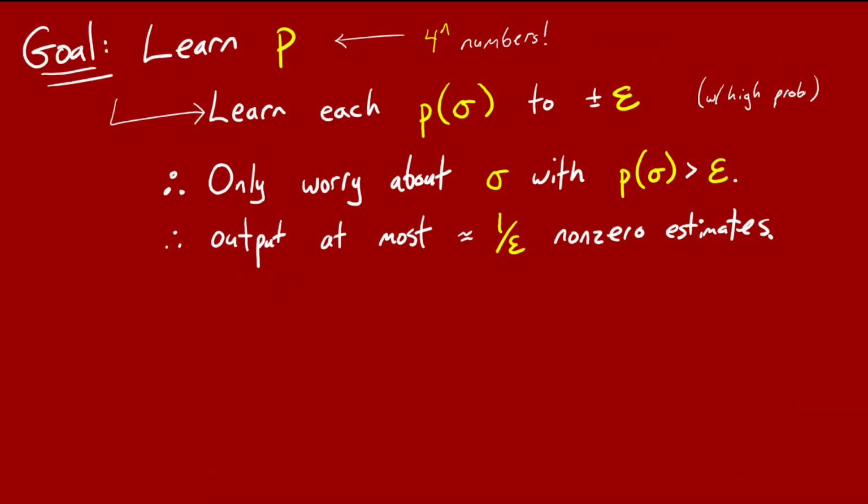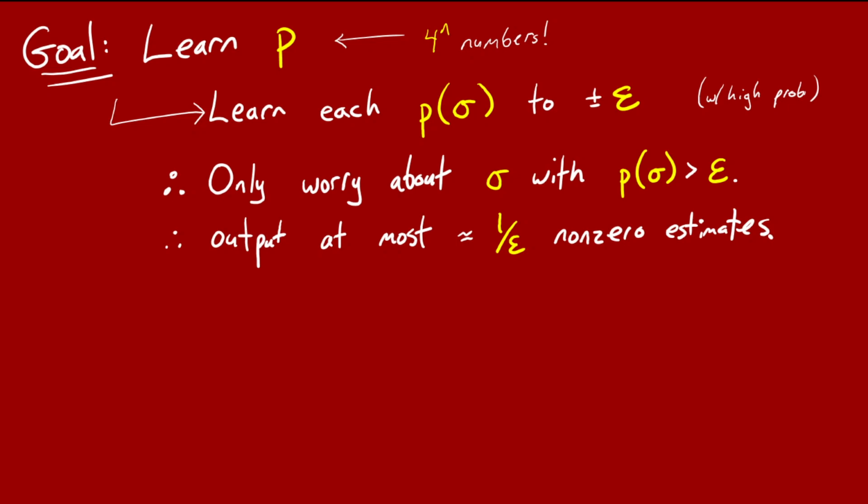Okay, so this probability distribution p is defined by 4 to the power of n numbers. So that's a lot of numbers. And if you want to learn this probability distribution in an extremely accurate and stringent way, then you're going to need a really bad dependency on n. So we're going to think of a model of learning which is kind of weak. It's sort of the weakest nice model of what it means to learn this probability distribution.